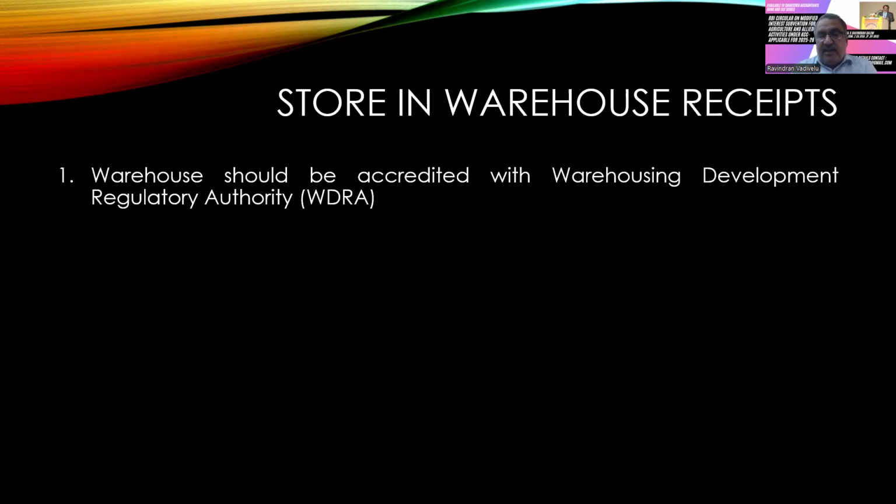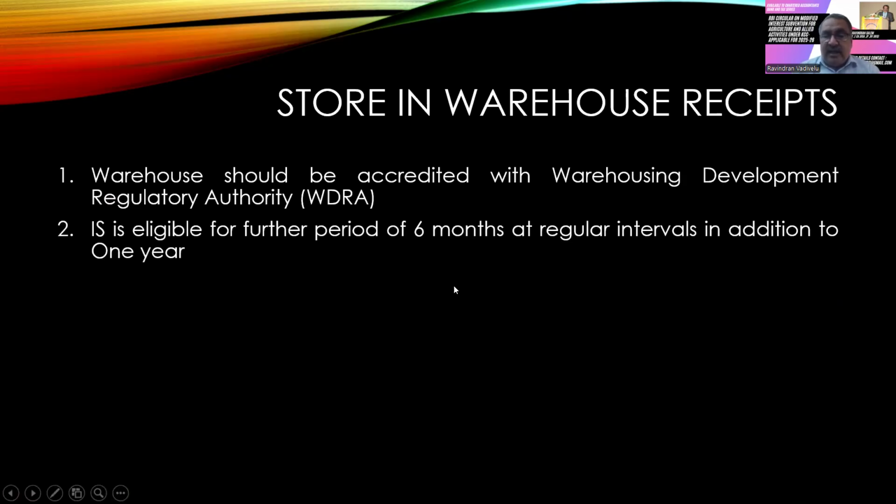The warehouse should be accredited to the Warehousing Development Regulatory Authority, and interest subvention is eligible for a further period of 6 months. Suppose you store this in a warehouse, then you are eligible to get the interest subvention from 1 year up to 1.5 years.